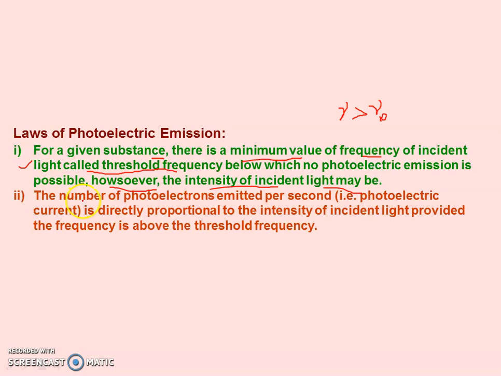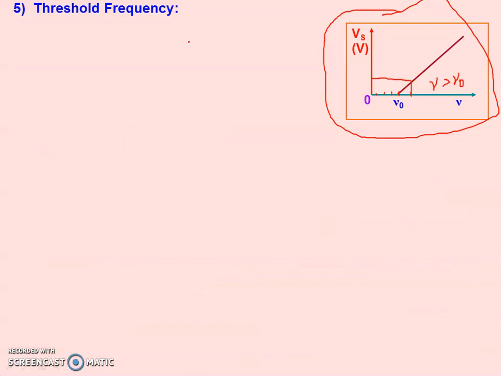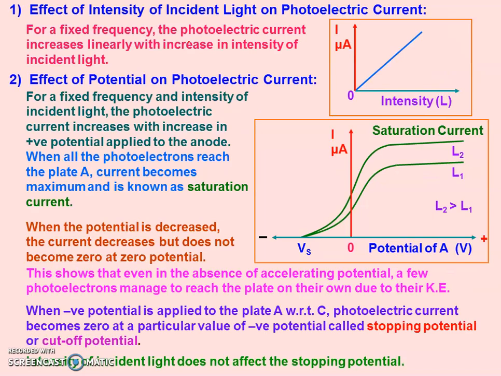Now second, the number of photoelectrons emitted per second is directly proportional to the intensity of incident light. It means if the intensity increases, photoelectrons increase, and if photoelectrons increase, photoelectric current also increases. So this observation came from the experimental study from this graph. Now see, if we are increasing the intensity, photoelectric current is also increasing, and photoelectric current depends on photoelectrons.